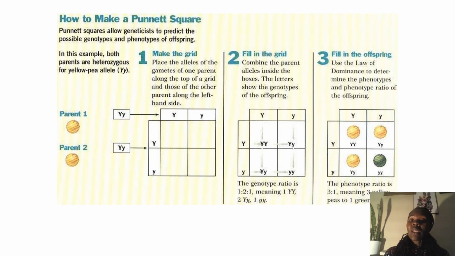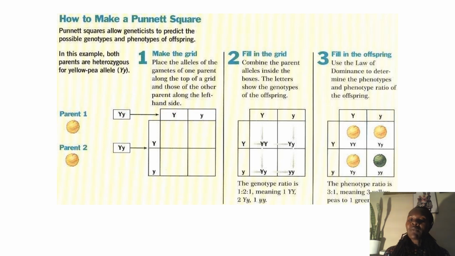So in this case, we talk about the genotypic ratio. Genotypes are always homozygous dominant, heterozygotes, and homozygous recessive. So you will have 1 homozygous dominant to 2 heterozygous to 1 homozygous recessive. So in this case, we have a genotypic ratio of 1 capital Y capital Y to 2 capital Y small y to 1 small y small y.